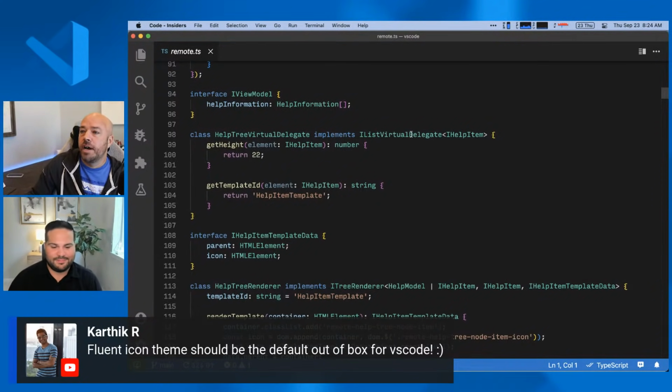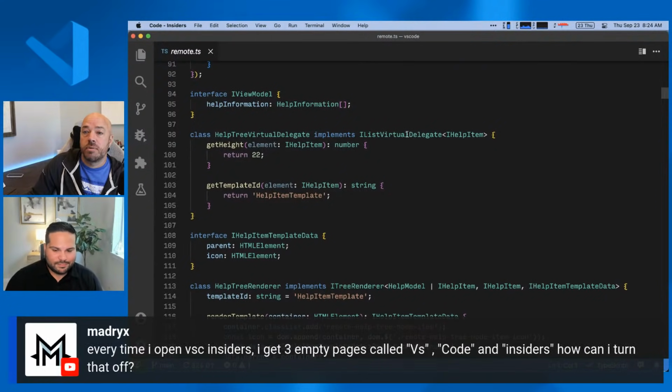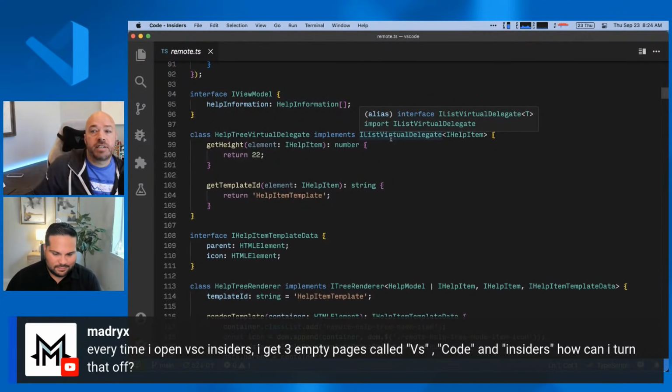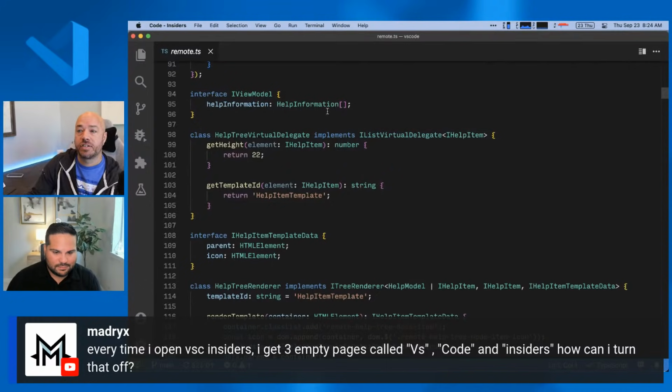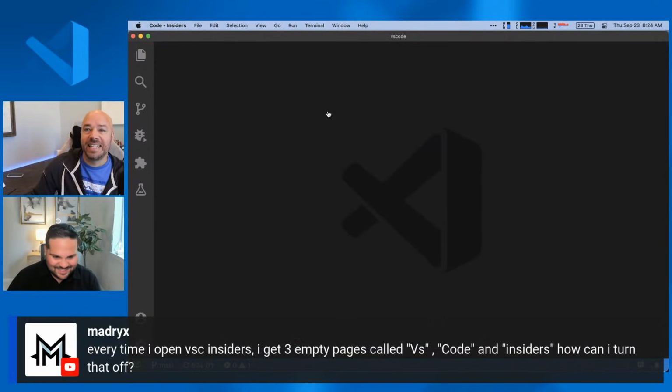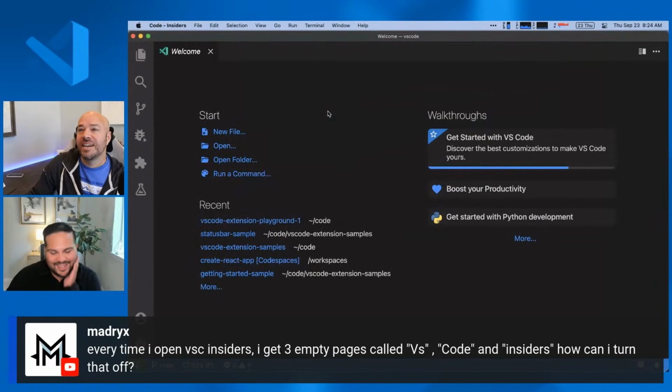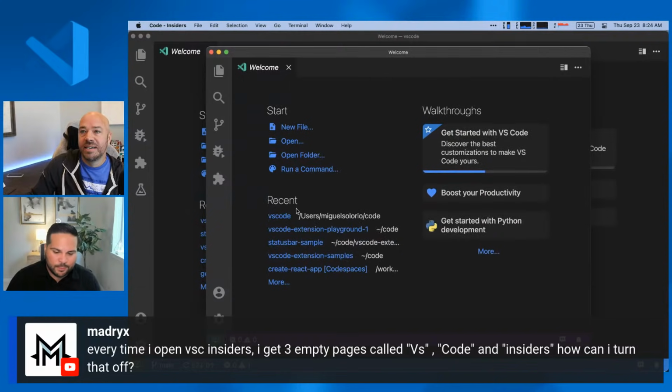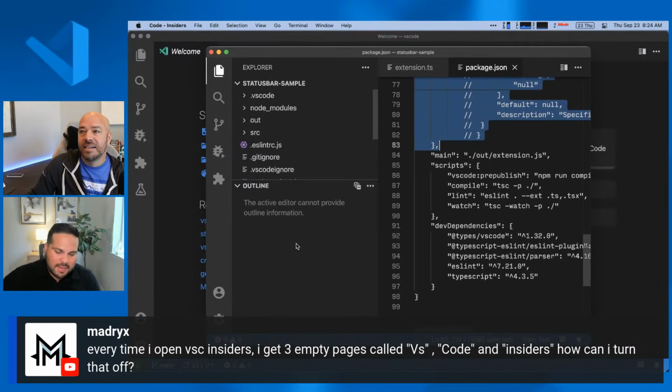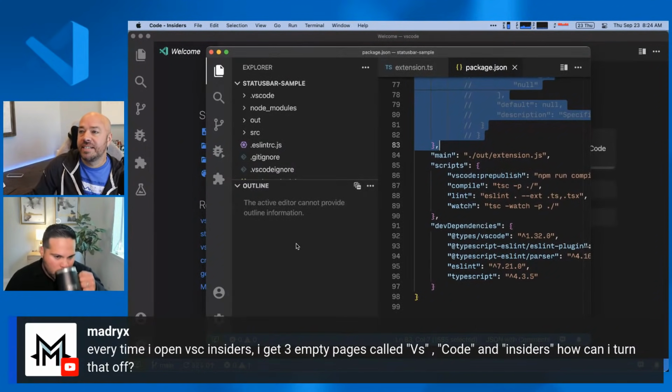Here's an interesting one. Every time I open Insiders, I get 3 empty pages called VS Code and Insiders. Really? That's the craziest thing I've ever heard. Like, you get 3 tabs that say that? Maybe they have different windows that are always open, because you can have multiple windows open as you move to different examples. So maybe that's it. I'd actually like to see that.